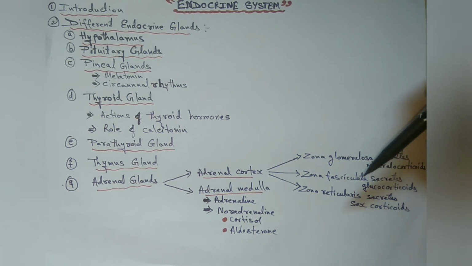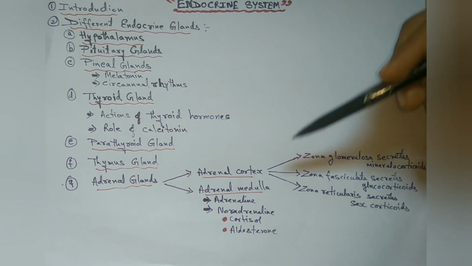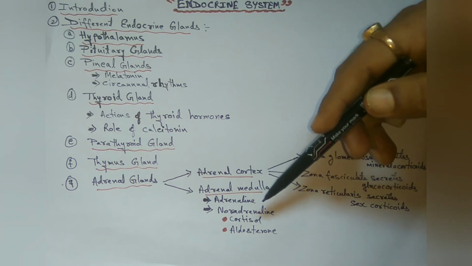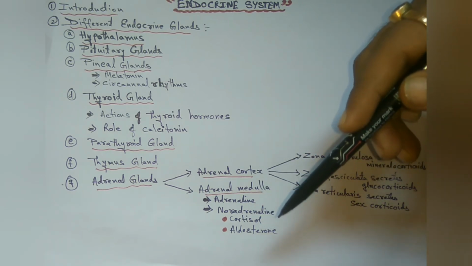Adrenal medulla, derived from ectoderm, is the inner portion of the adrenal gland, consisting of glandular cells called chromaffin cells, which on stimulation by the sympathetic system secrete two hormones, adrenaline and noradrenaline.